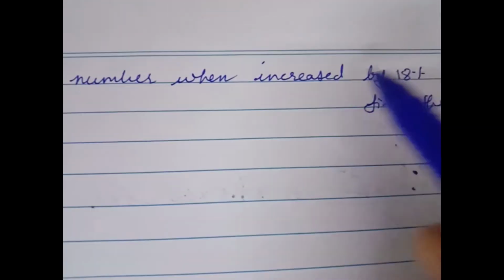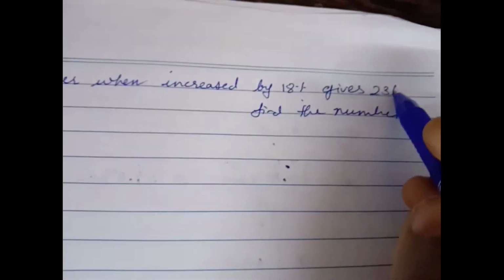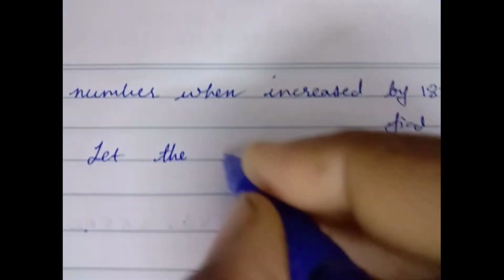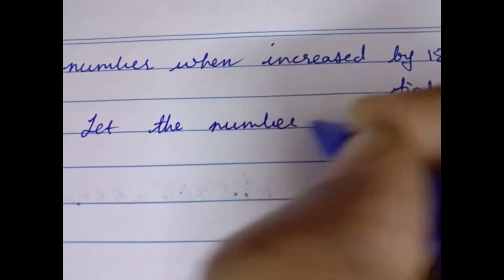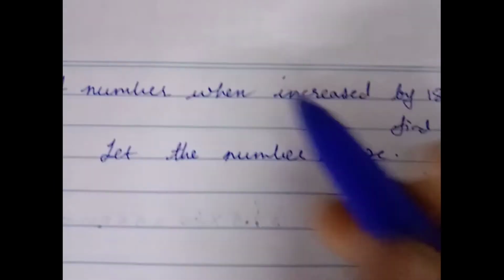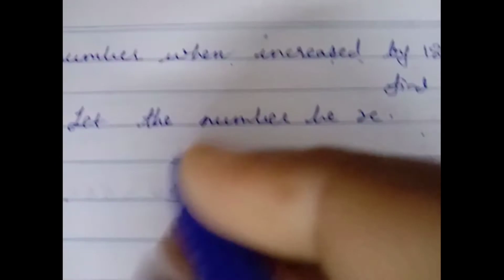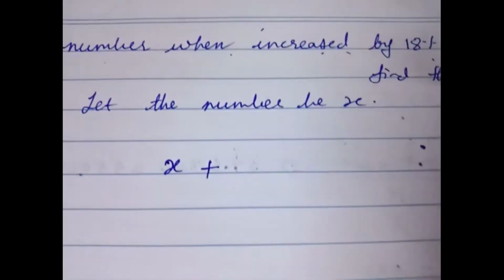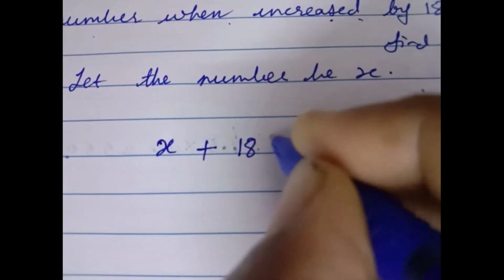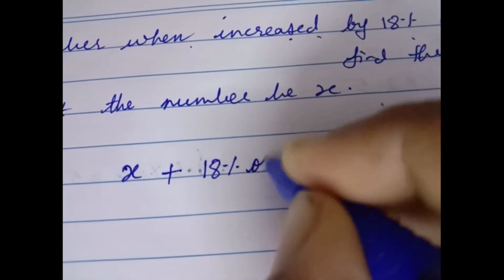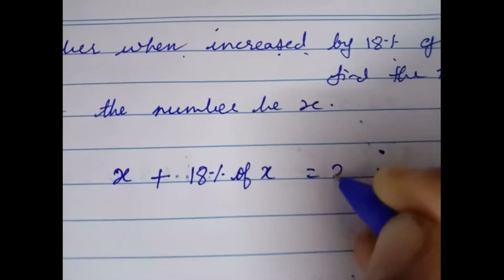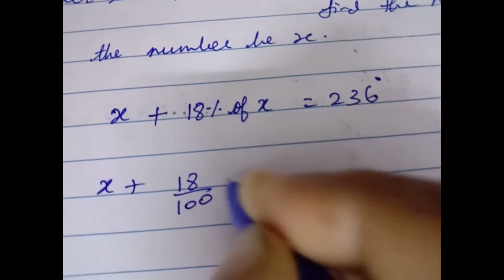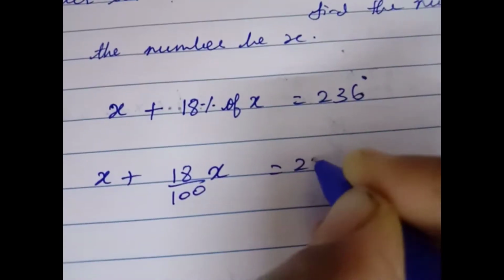Next, 7th question. A number when increased by 18% gives 236. Find the number. So, we don't know the number. We are assuming it as x. Let the number be x. A number when increased means the number is x, increased means plus 18% of x is equal to 236. So if you write here, x plus 18 by 100 into x is equal to 236.